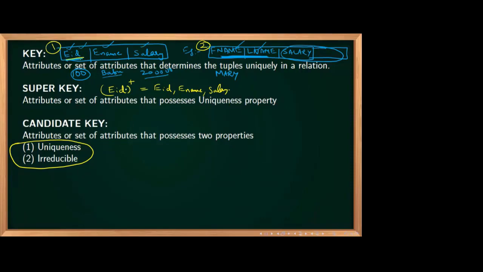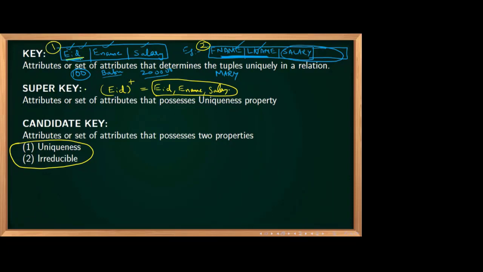If all the attributes come in the closure, then it is a key. So if an attribute or a set of attributes can uniquely determine the entire tuple, we say it is a super key.